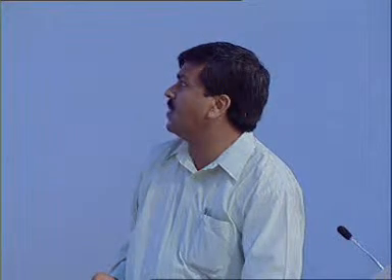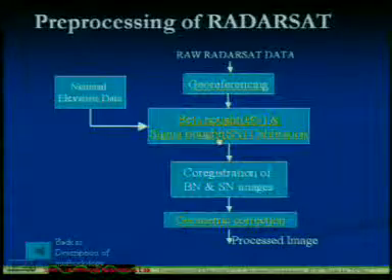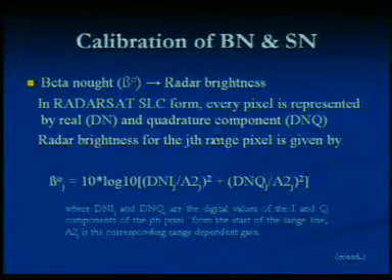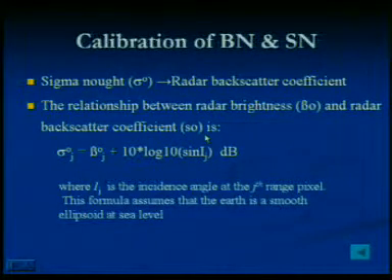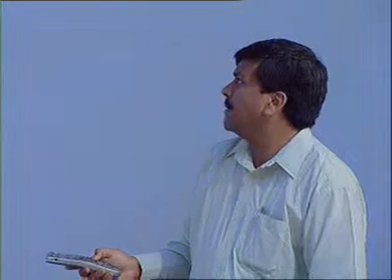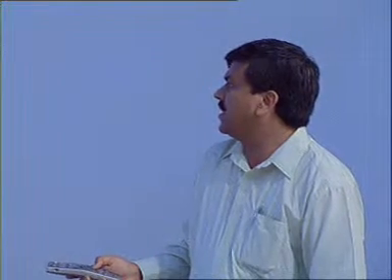Then the most important thing is beta naught or sigma naught, the scattering coefficient which we get. This is the formula for beta naught, and this is the formula for the calibration. The result we get depends on this beta 0j, the calibration constant. Then the most important thing is the geometric correction.